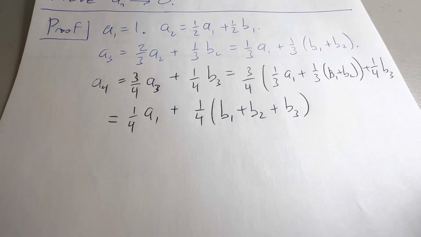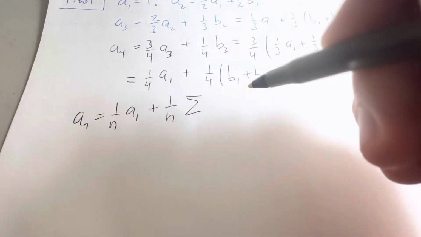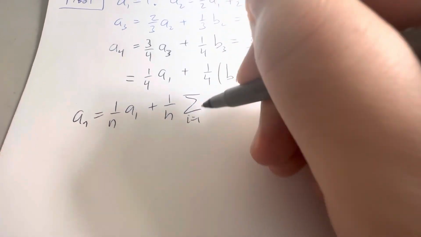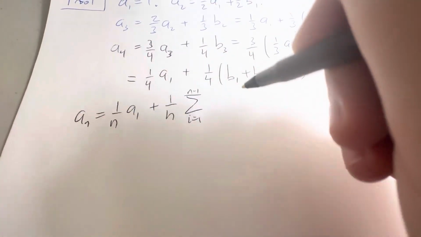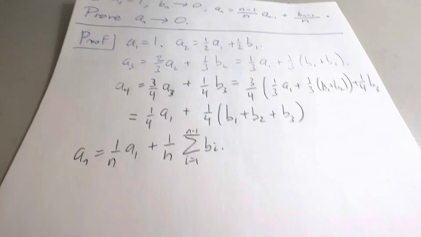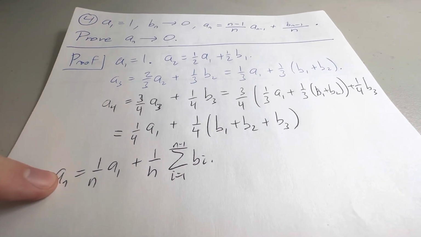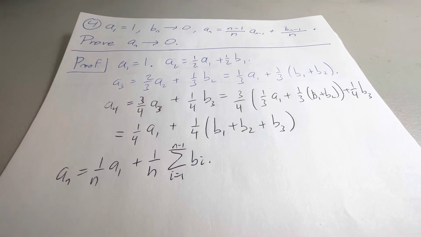And so now the pattern should start to emerge. The pattern is that An is equal to 1 over n times A1 plus 1 over n summation i equal 1 to n minus 1 of Bi. All right, so now we've rewritten our sequence An in a slightly more manageable form.